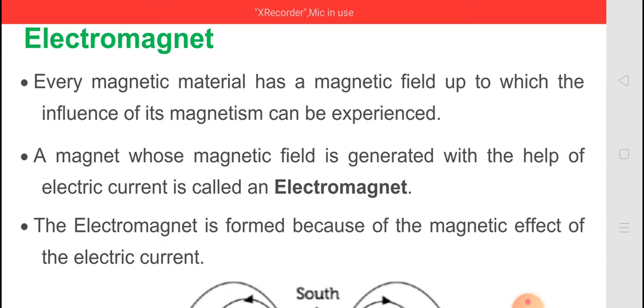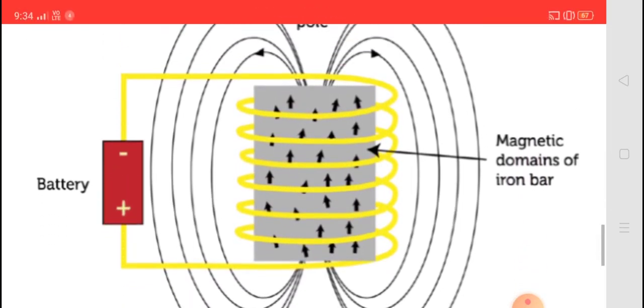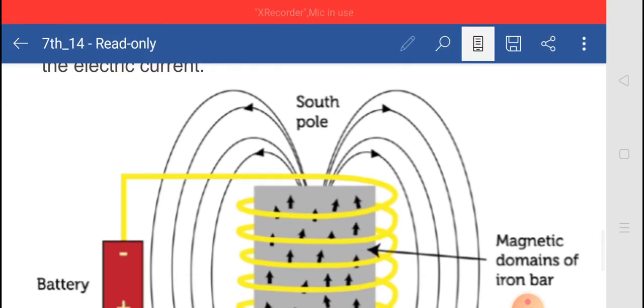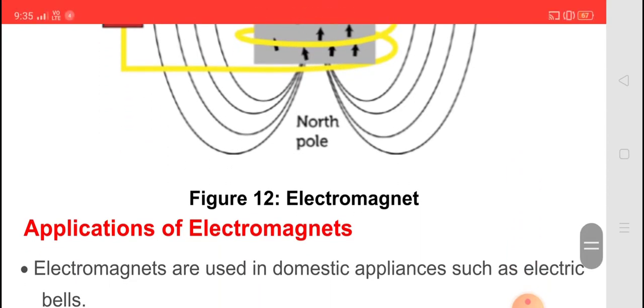Now the electromagnet is formed because of the magnetic effect of electric current. Here you can see in this picture, when the electric current is passed through this coil, magnetic field lines are produced. This is known as a south pole and this is the north pole, and the magnetic domains of the iron bar. Here the iron bar is given and we have passed the electric current in this circuit. So the magnetic field lines show in this way. So these are the things about electromagnets.